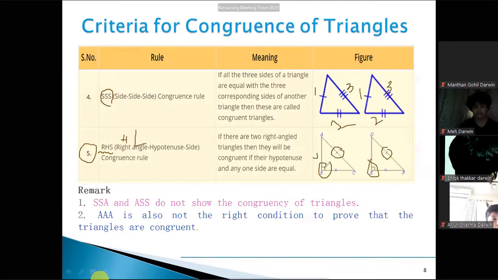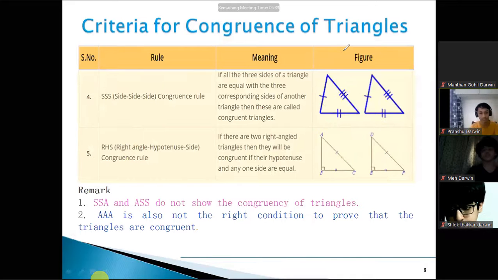If we are taking AB, it will be equal to DE. If I'm taking BC, it will be equal to EF. So if the right angle, hypotenuse and a side of two triangles are equal, both the triangles will be congruent to one another. Are we clear up to here?